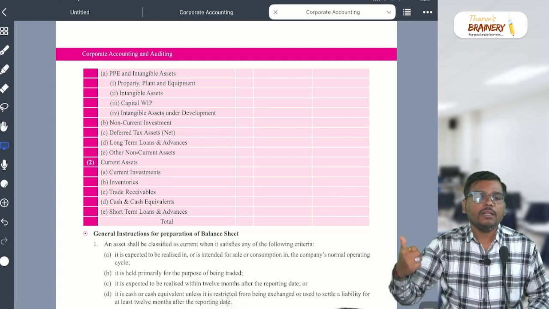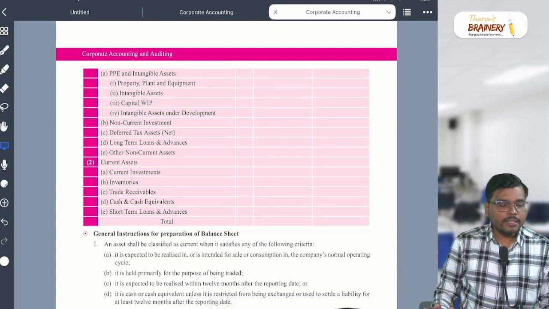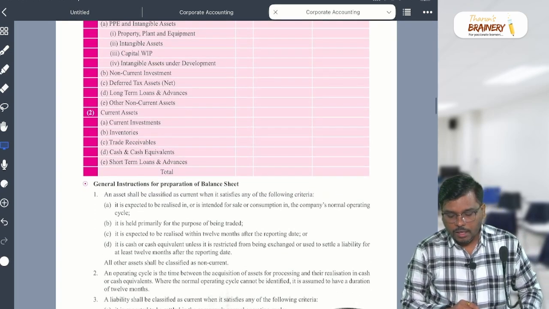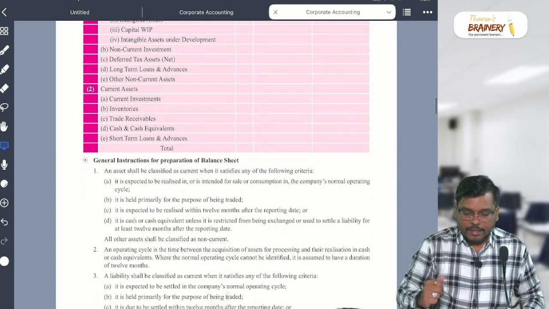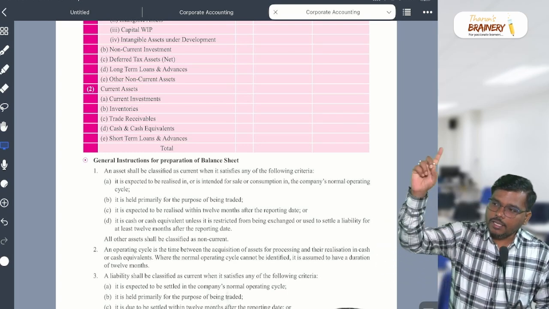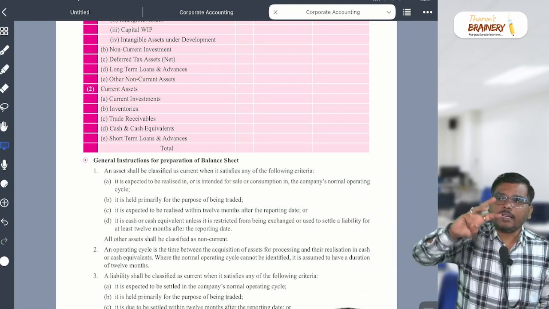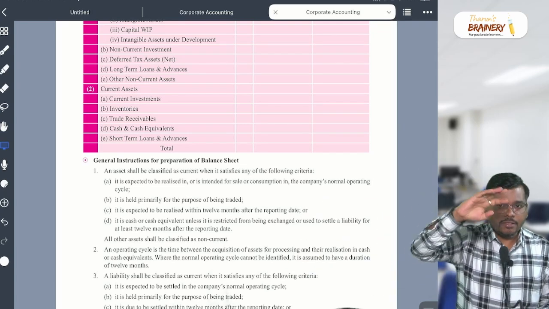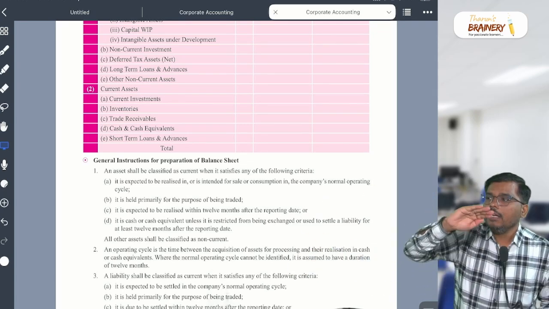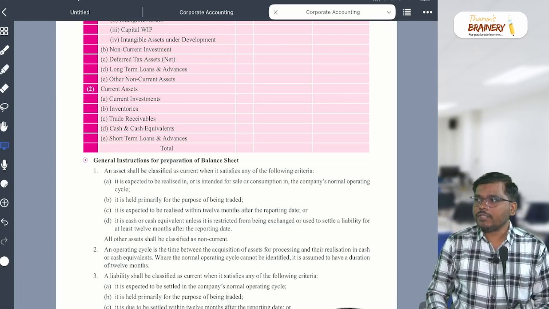C, deferred tax asset. D, long-term loans and advances. And E, other. Current asset. In that A, B, C, D, what will come, sir? Current investment, trade receivable, cash and cash equivalent, and inventories, correct? And what, sir?